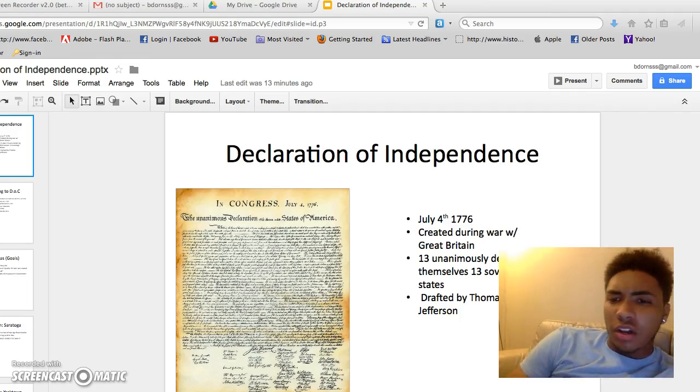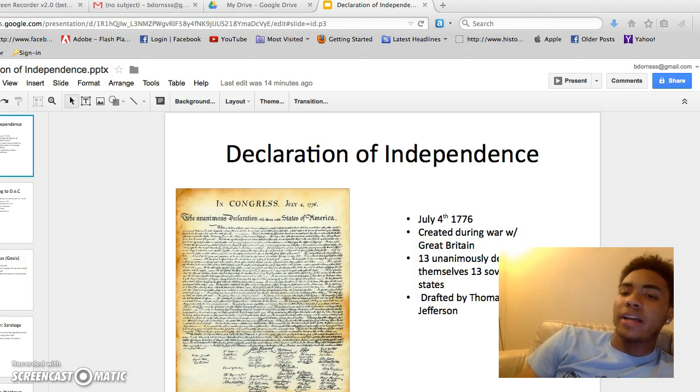I am going to be discussing the topic of the Declaration of Independence and its impact on independence movements in North America. I'm going to begin with pretty much the basics. The Declaration of Independence was established on July 4th, 1776. It was created during a war with Great Britain, obviously the Independence War.